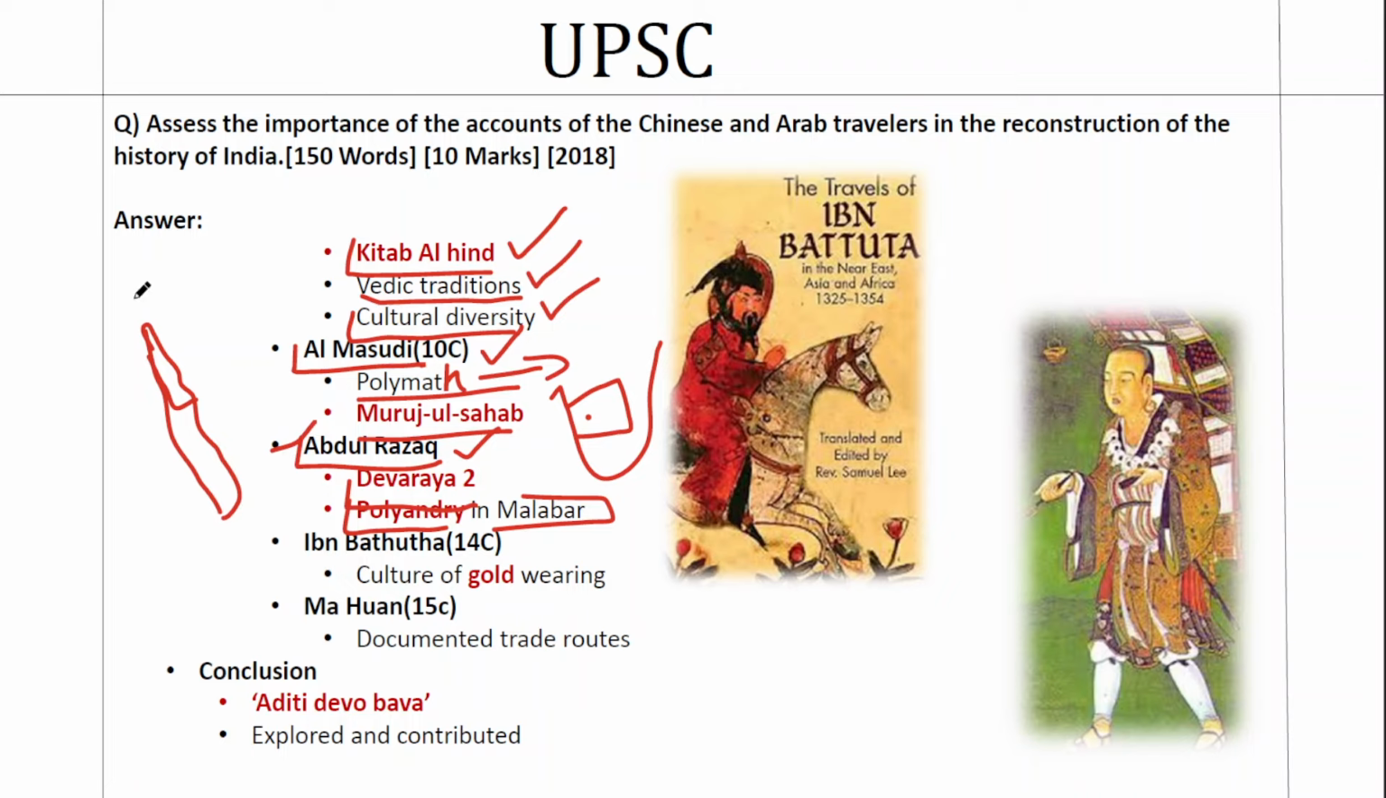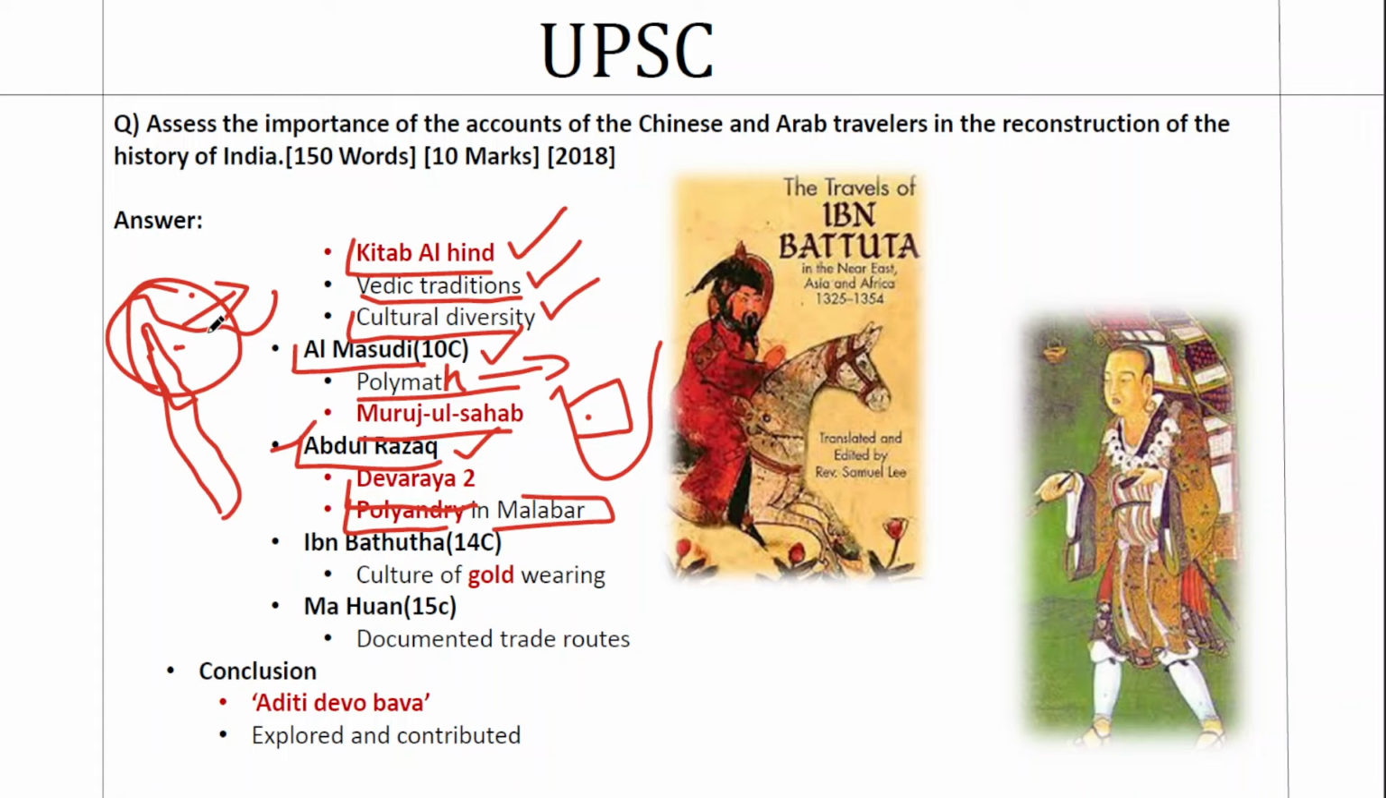Abdul Razak, as I said, visited the court of Krishna Deva Raya in Karnataka, and he talks about the polyandry system that was present here. So this is a reflection of the social nature of Indian society. So to reconstruct history, when you talk about history, history is not just political history. It's not a history of dynasties alone. It has different dimensions like society, economy, subaltern history, all these things.